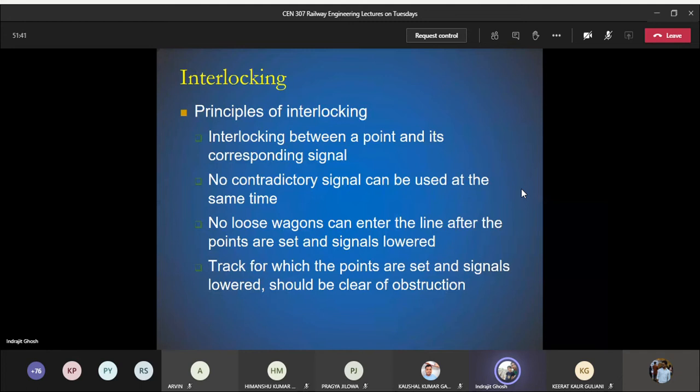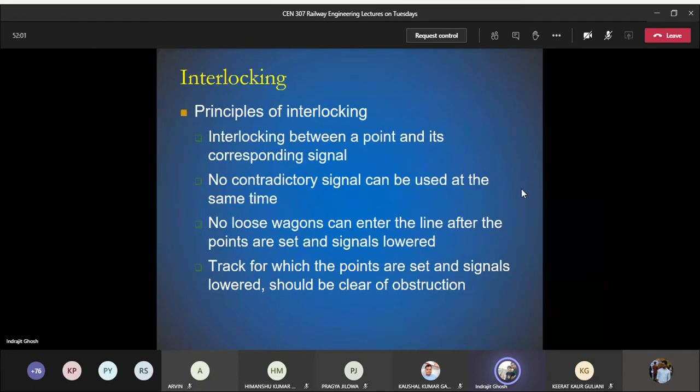we are going to receive this train on the left hand loop line, you have set the points for that, you have set the signal that way, and you have kept the signal in the off position for the loop line. Now once it is done and the train is arriving, you have to make sure it is clear of obstruction.